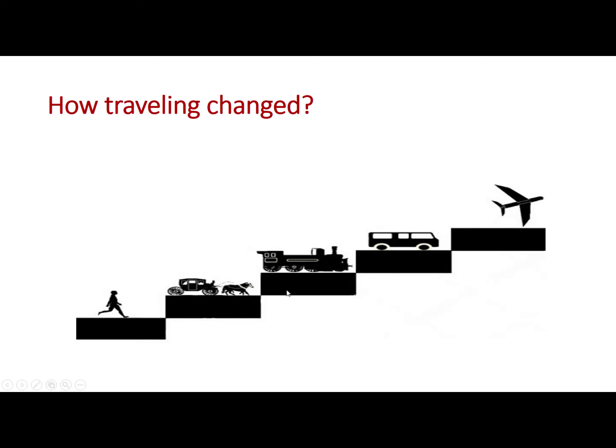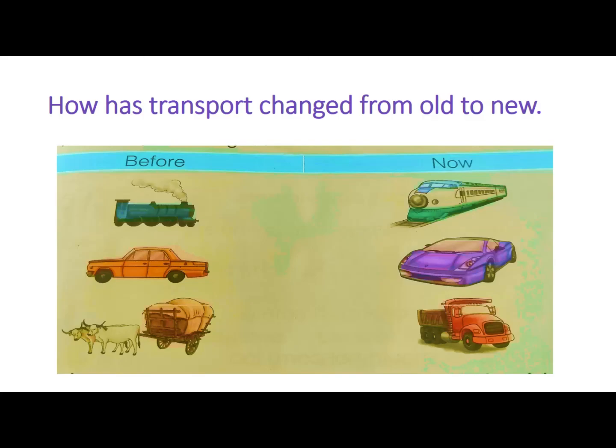Then long trains for long distance traveling. Then buses took their place, and now aeroplanes are the fastest and easiest way of traveling. How has transport changed from old to new?